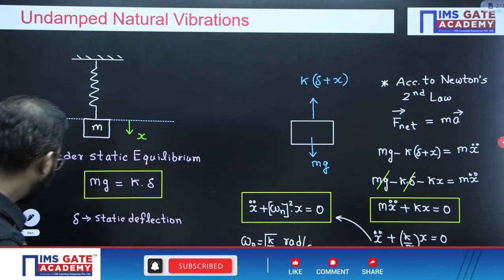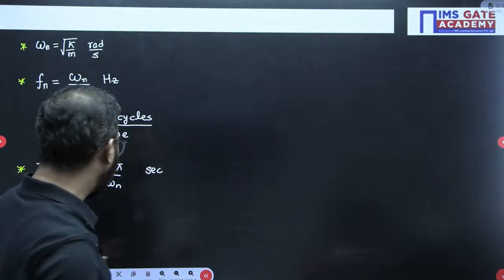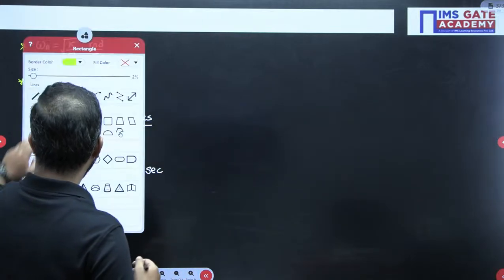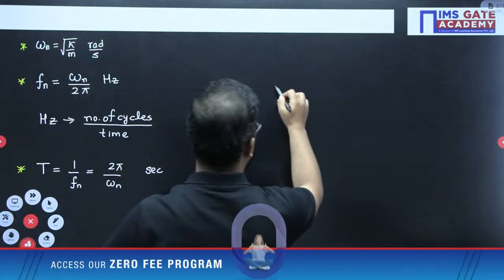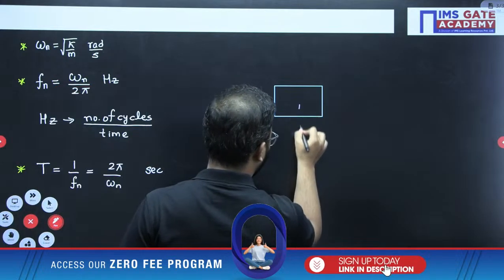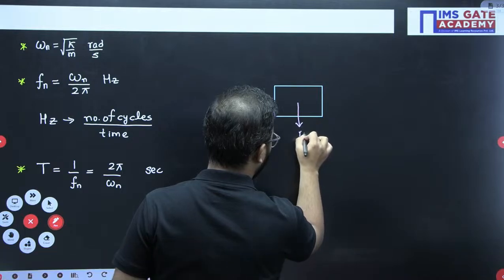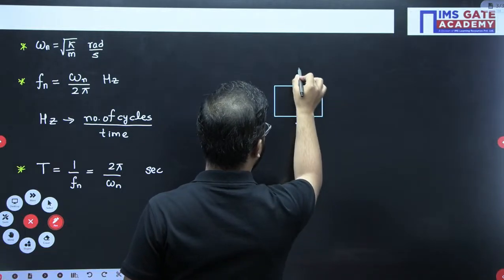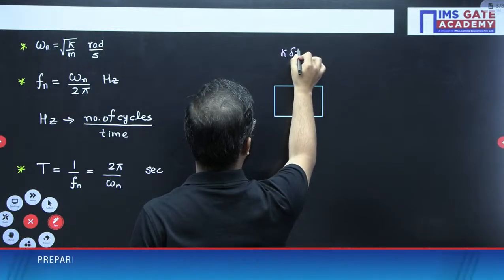Now let us see the D'Alembert principle concept also. We will first draw the free body diagram. This was the free body diagram. First, we have the self weight mg. Then we have a spring force K into delta plus x.